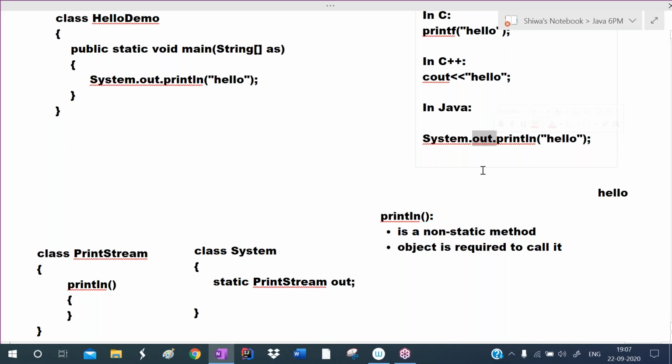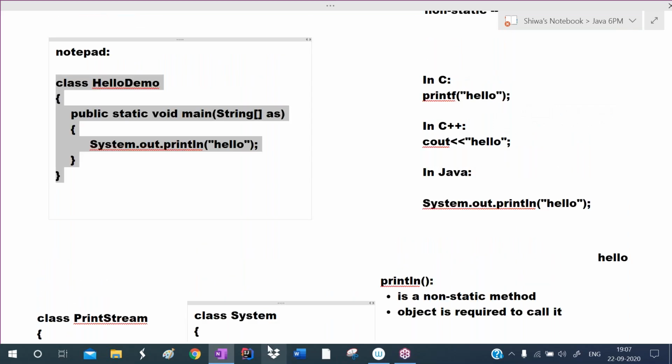Sir, one doubt. Here, String means one name, am I right? Yes, string means a set of characters, so we can write hello. But where is the args, sir? No, we are not passing any arguments. That concept you will understand in arrays. So this is optional. I will not pass any arguments in the initial classes.